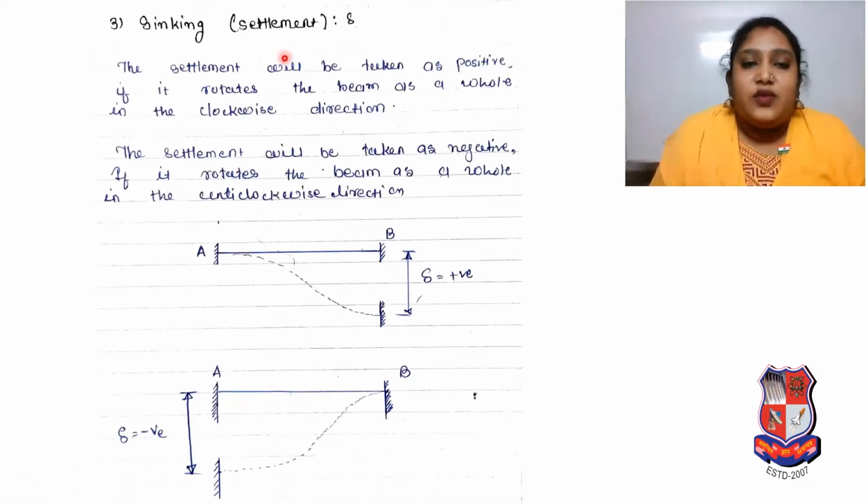Now sinking means settlement, or we can say delta, deflection. The settlement will be taken as positive if it rotates the beam as a whole in the clockwise direction. Here you can compare this with B. In place of that, the settlement will be taken as negative if it rotates the beam as a whole in the anti-clockwise direction. You can observe this beam.